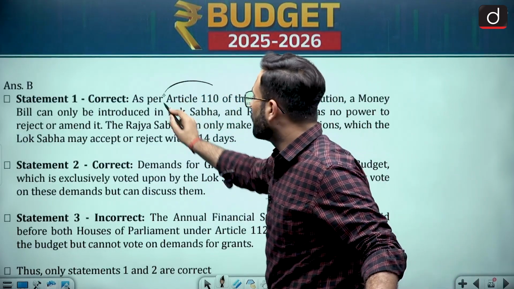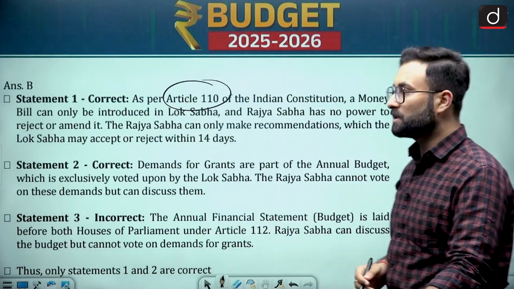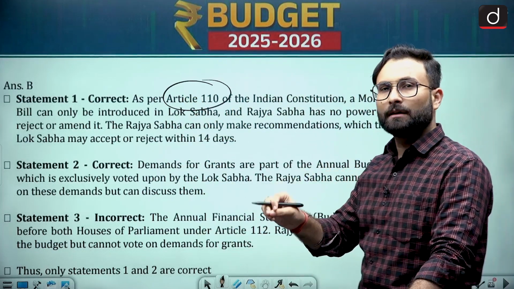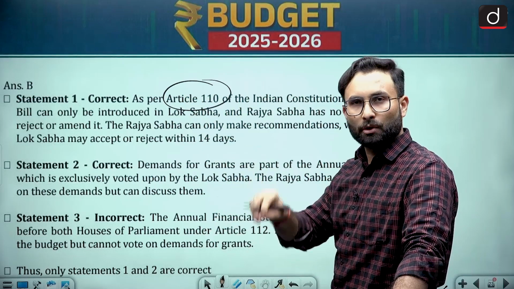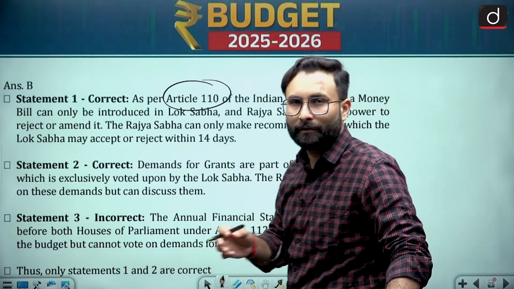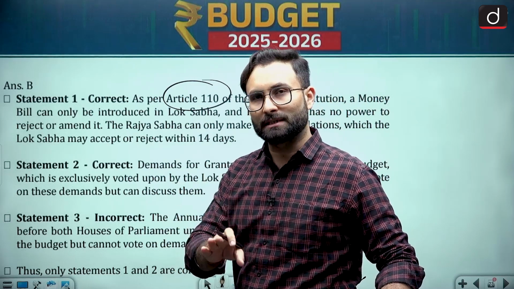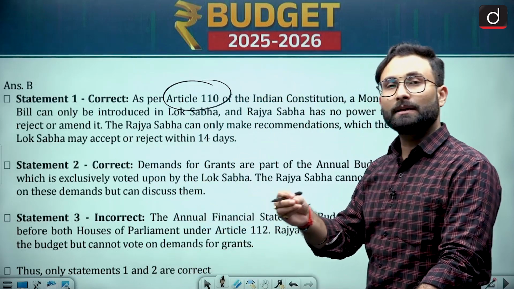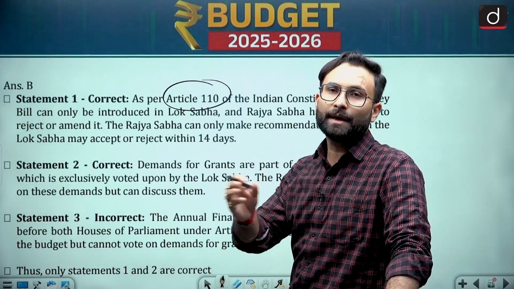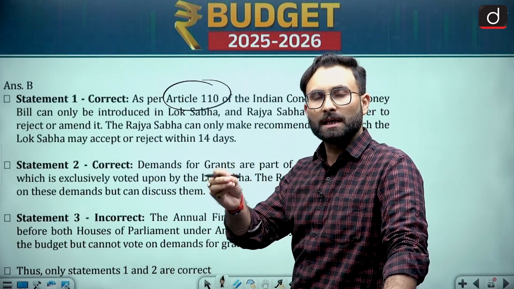Article 110 of the Constitution says that the money bill can only be introduced in the Lok Sabha, and Rajya Sabha will not have power with respect to making amendments. They can only discuss it. Rajya Sabha can suggest some amendments, but Lok Sabha may or may not accept it.